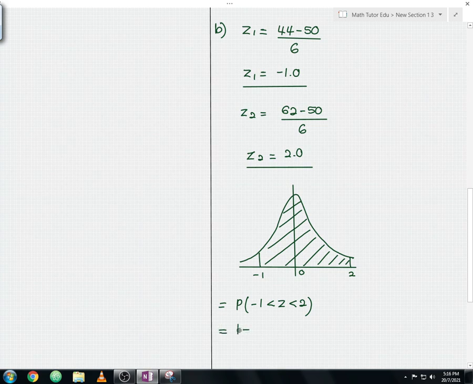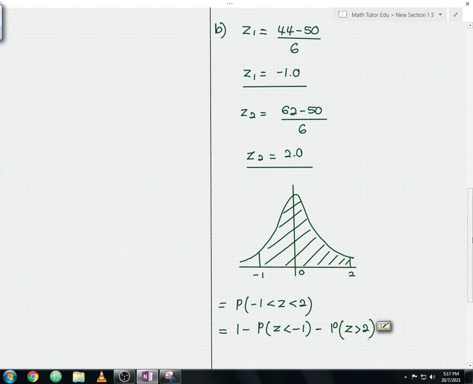So what you're going to do is 1 minus the probability where z is less than negative 1, which in this case is the unshaded region over here, and then minus the probability of the z value more than 2, which is this part over here. You subtract them and you get the area of the shaded region, which is the probability value.